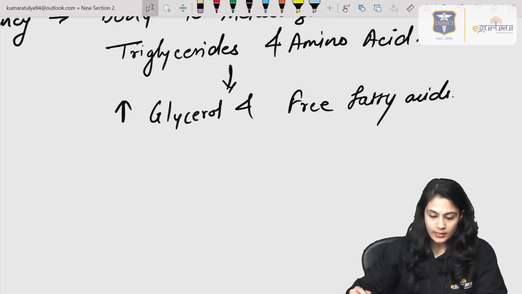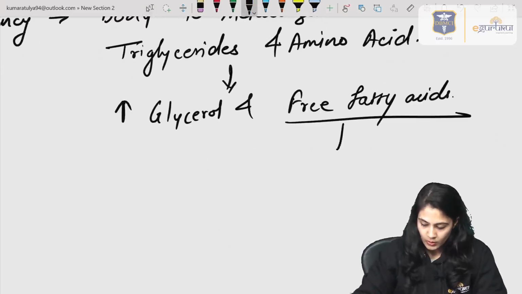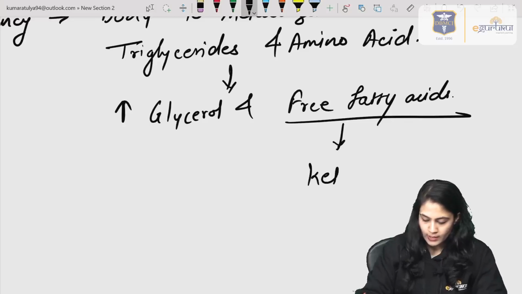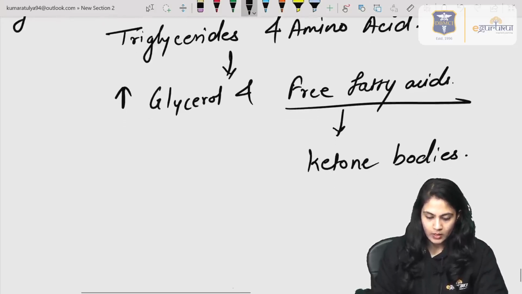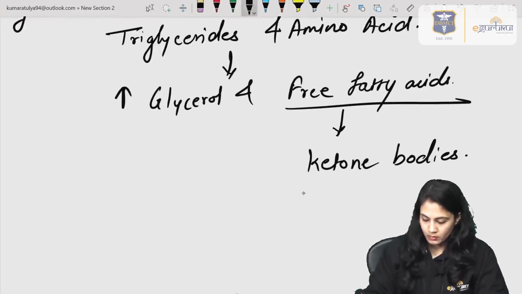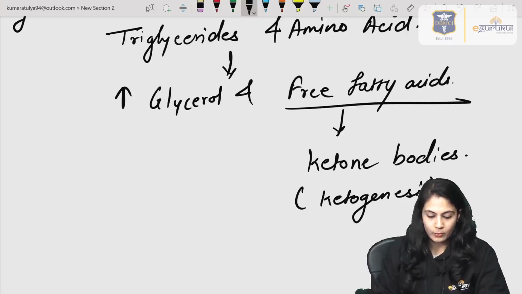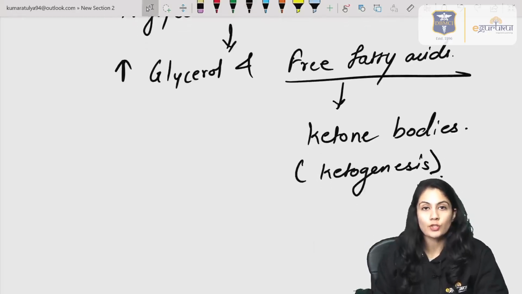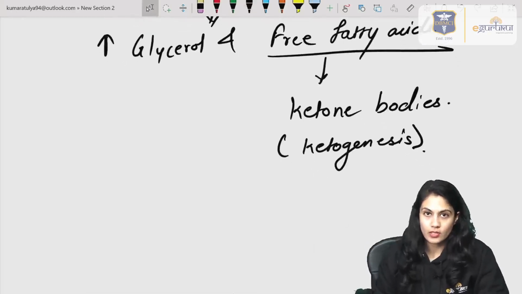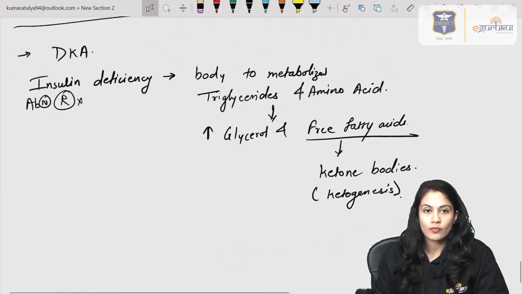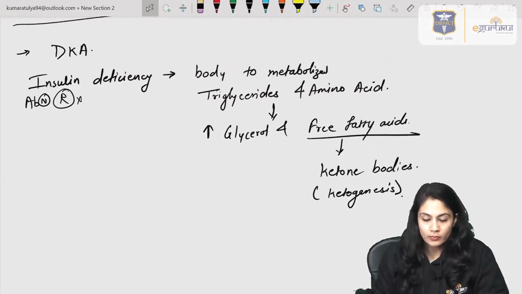Once they are increased, these free fatty acids will convert into ketone bodies, as we already know from biochemistry, right? And this ketone body production, which is ketogenesis, will lead to metabolic acidosis, and that's how the process of metabolic acidosis takes place in DKA.